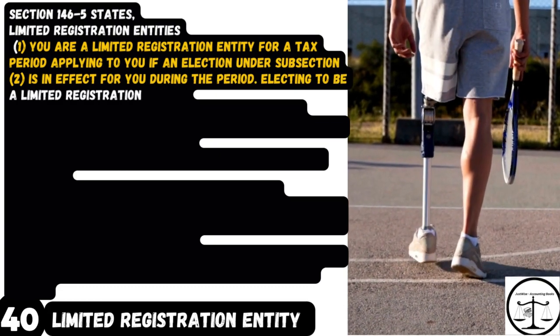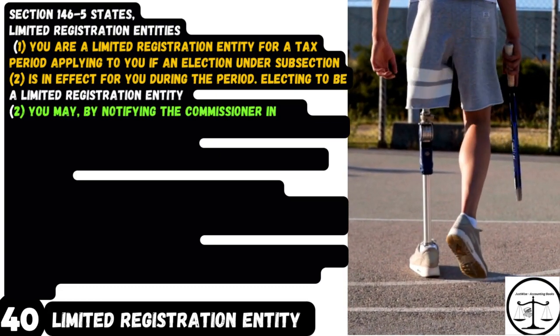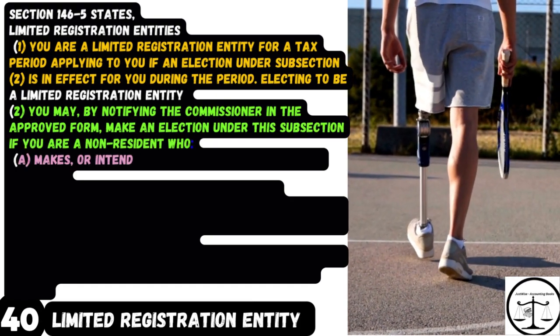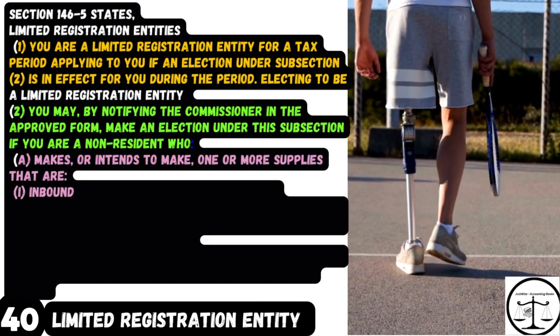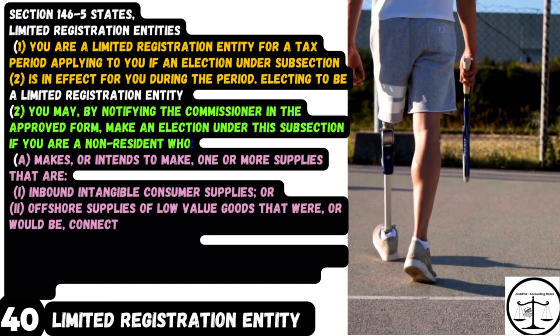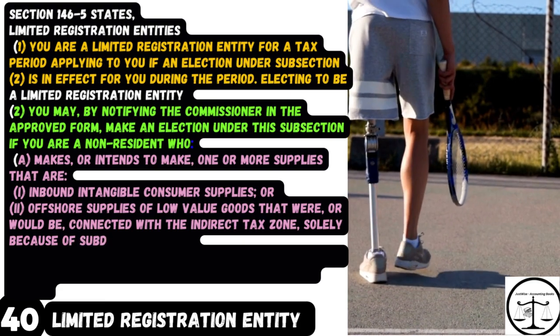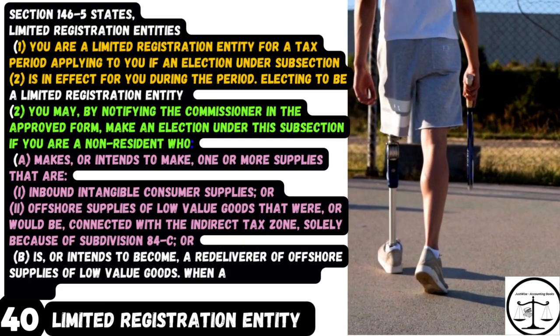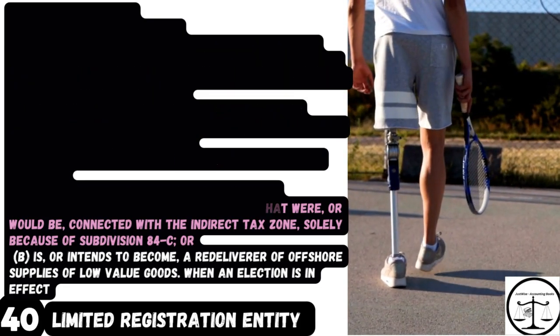1. You are a limited registration entity for a tax period applying to you if an election under subsection 2 is in effect for you during the period. Electing to be a limited registration entity. 2. You may, by notifying the Commissioner in the approved form, make an election under this subsection if you are a non-resident who A.